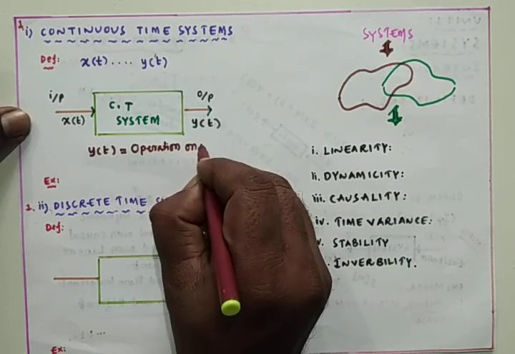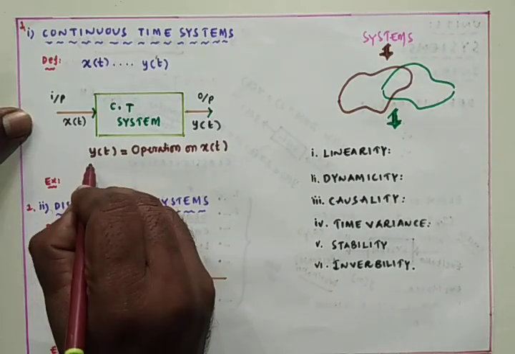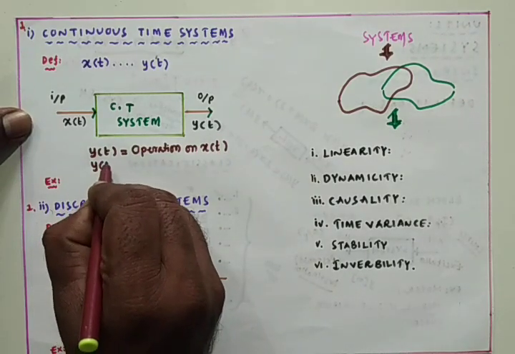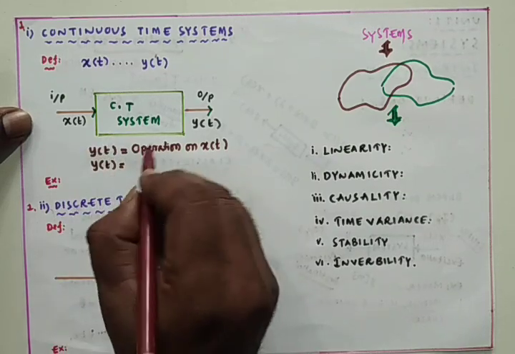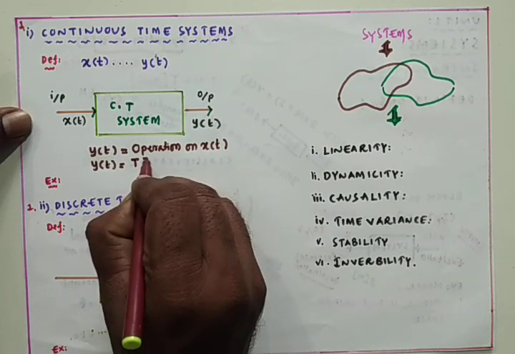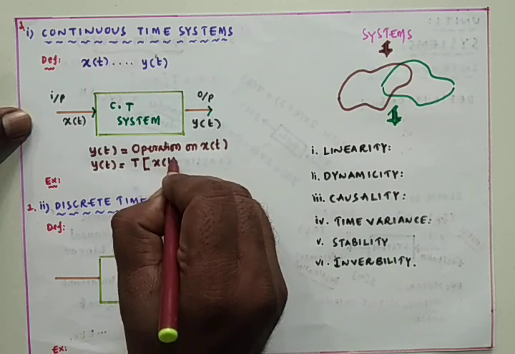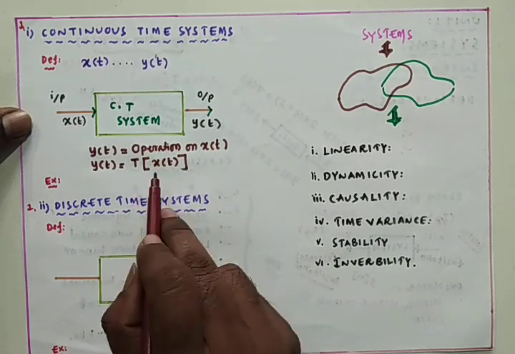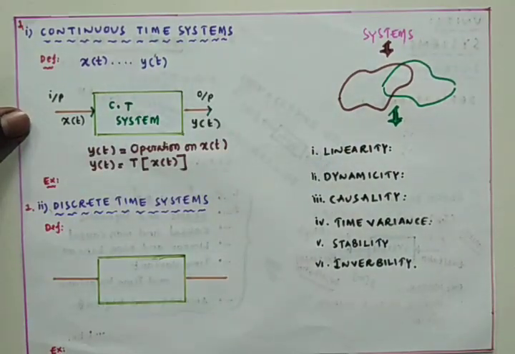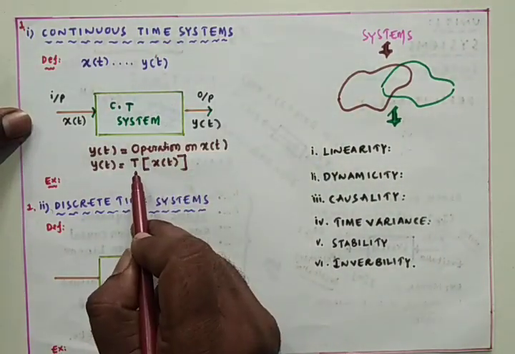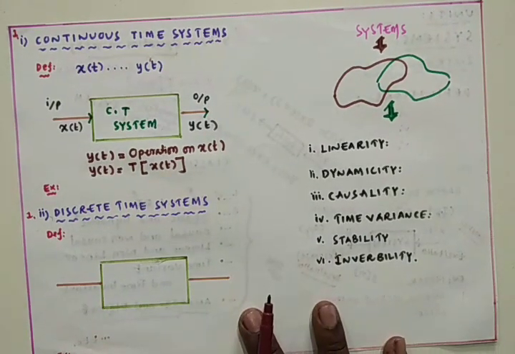Operations on the input signal, that is the input signal is x of t. We can write this in short form: y of t is equal to the transfer function applied on x of t. Some functions are applied on the input signal inside the system, and due to that operation, we get the output y of t.